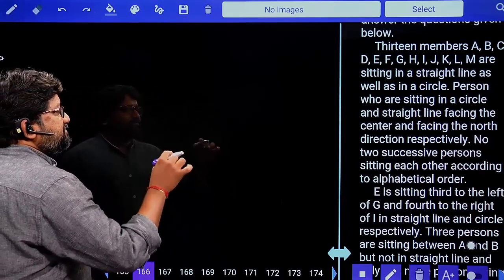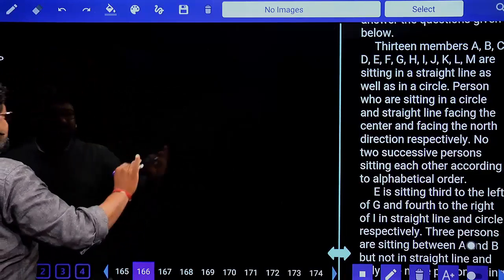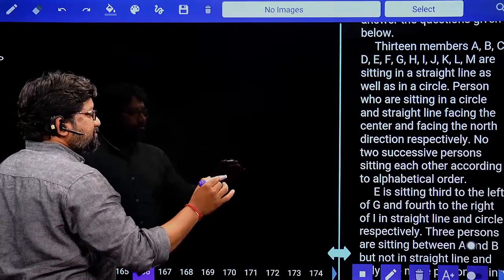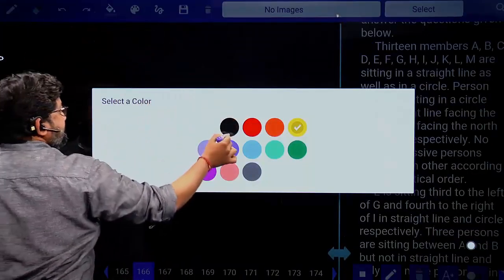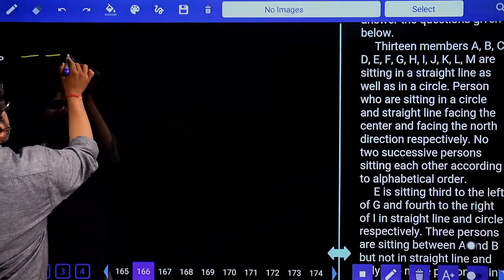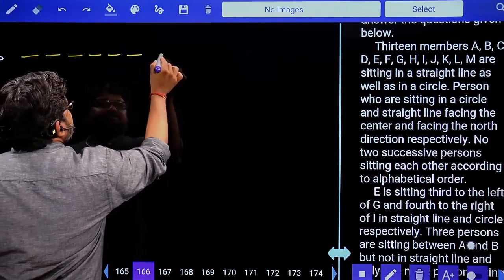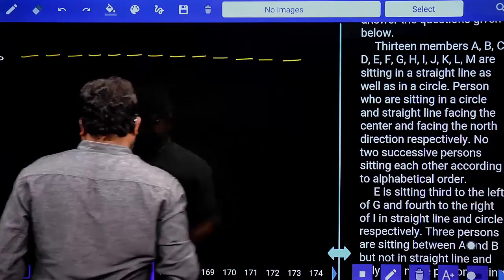So now we have two things here, one is the straight line, the other one is the circle. We'll solve both at the same time, but on two different slides. First, 13 members in a row: 1, 2, 3, 4, 5, 6, 7, 8, 9, 10, 11, 12, 13. This is one row.